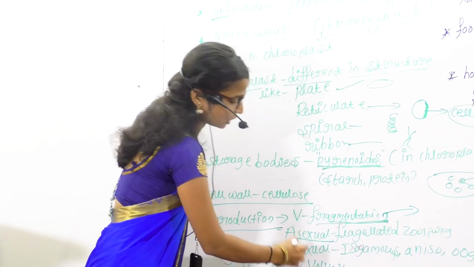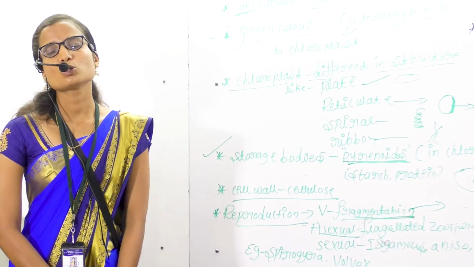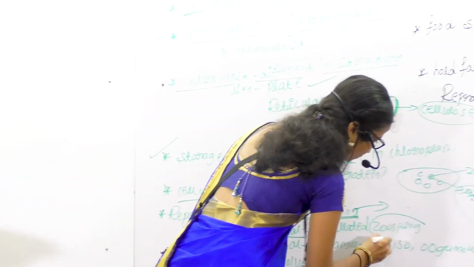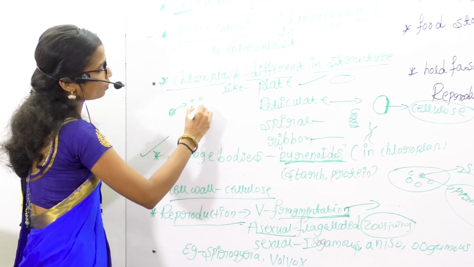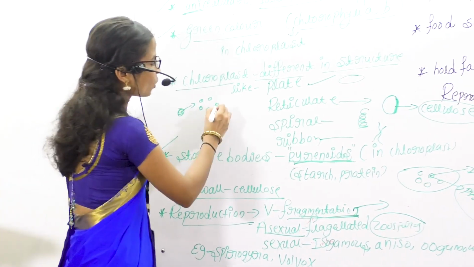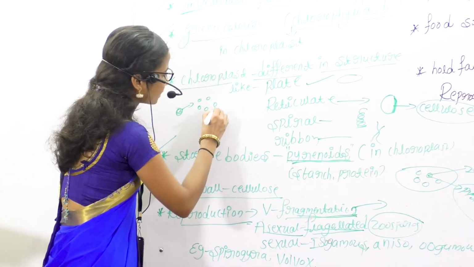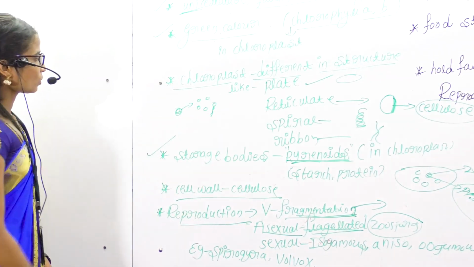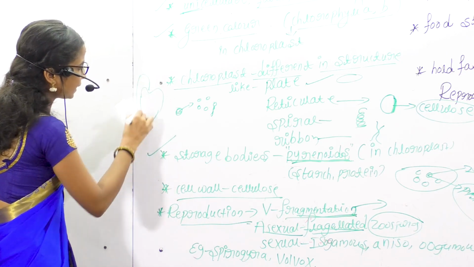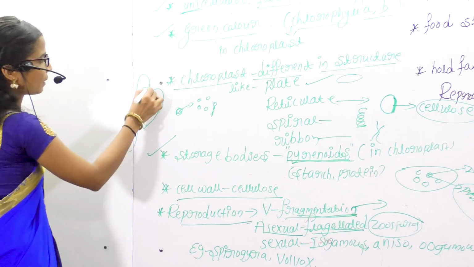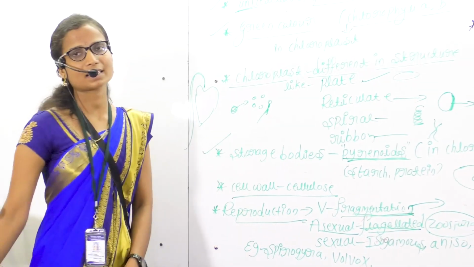Next, asexual reproduction. Asexual reproduction takes place by means of flagellated zoospores. Zoospores are nothing but spores. These algae produce small spores, and these spores are flagellated. What is the meaning of flagellated? A flagellum is present, like you know in Euglena. Euglena contains a single flagellum. So, flagellated zoospores are spores containing flagella.